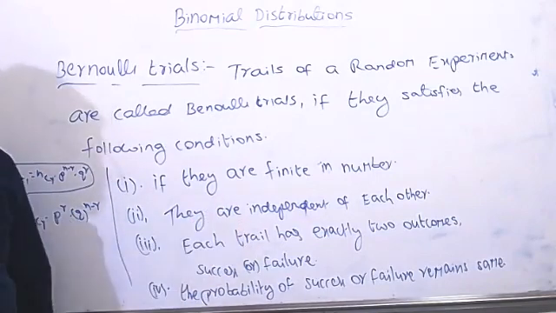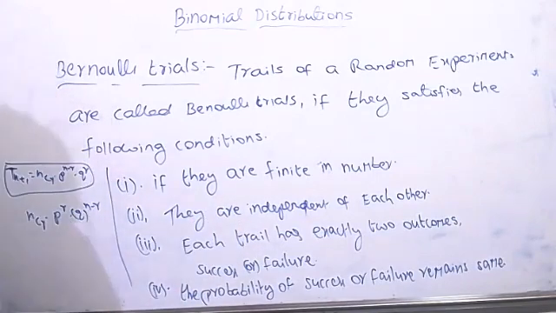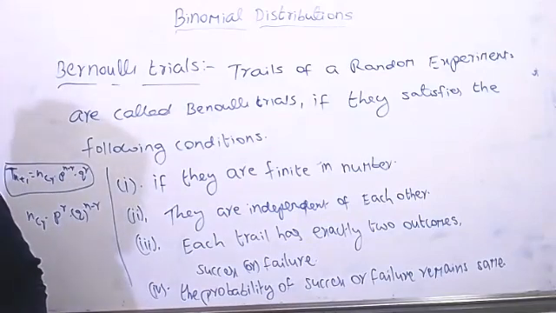First let me complete this, and I'll give you the definition. Then once we do one or two examples, it becomes a very easy and simple concept. Chances are there that you will be asked for the binomial distribution, or finding the mean, variance and standard deviation, or else finding the probability distributions.